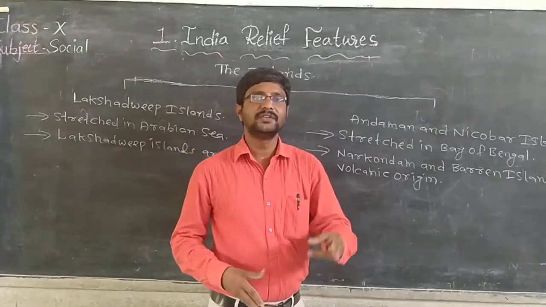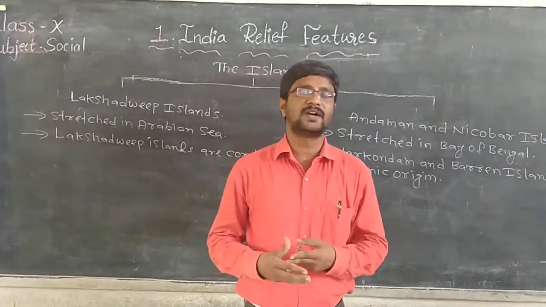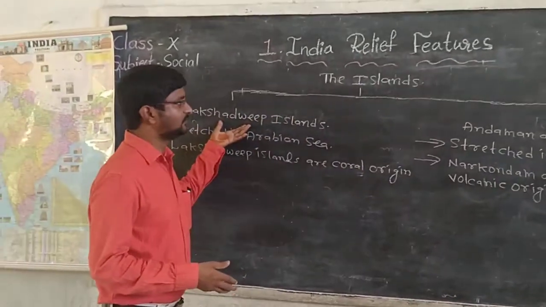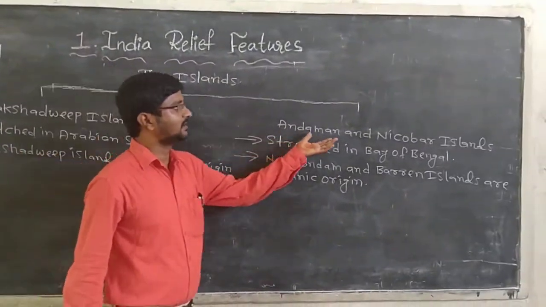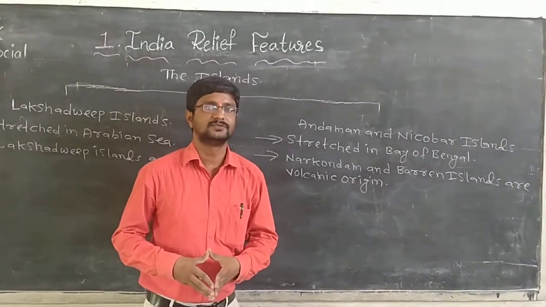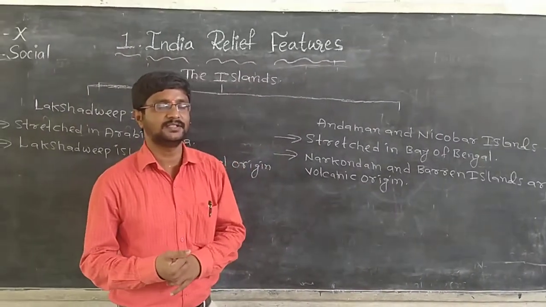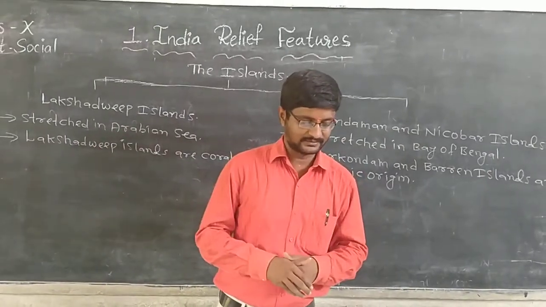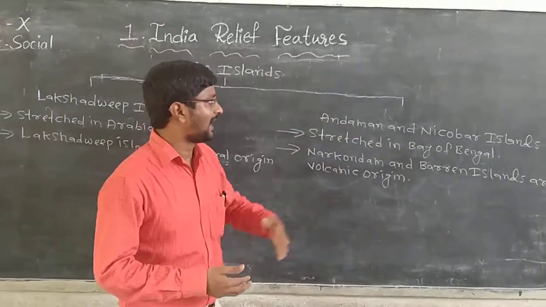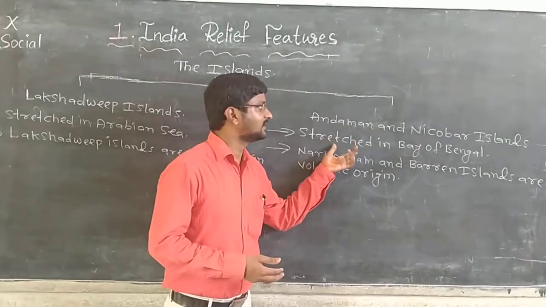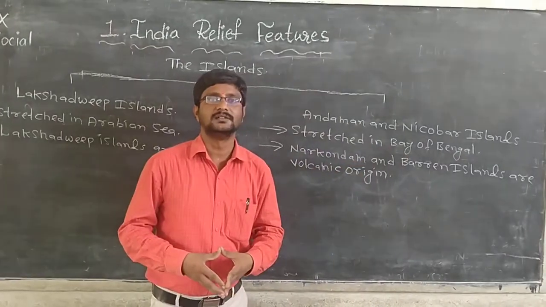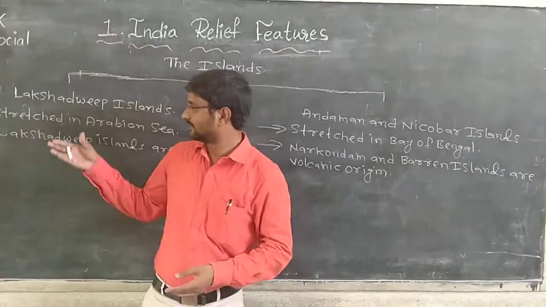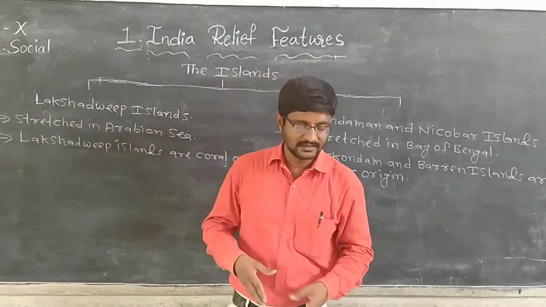In our country we have two groups of islands: Lakshadweep Islands and Andaman and Nicobar Islands. So what are the two groups of islands in our country? Andaman and Nicobar Islands and Lakshadweep Islands. Where are these two? Andaman and Nicobar Islands are stretched in the Bay of Bengal. What about Lakshadweep Islands? They are stretched in the Arabian Sea.